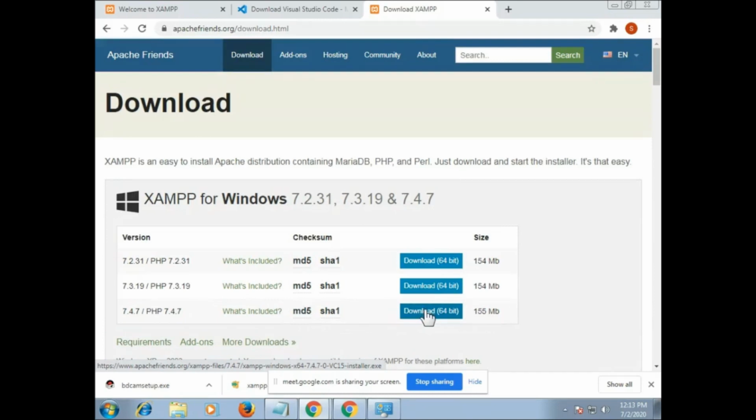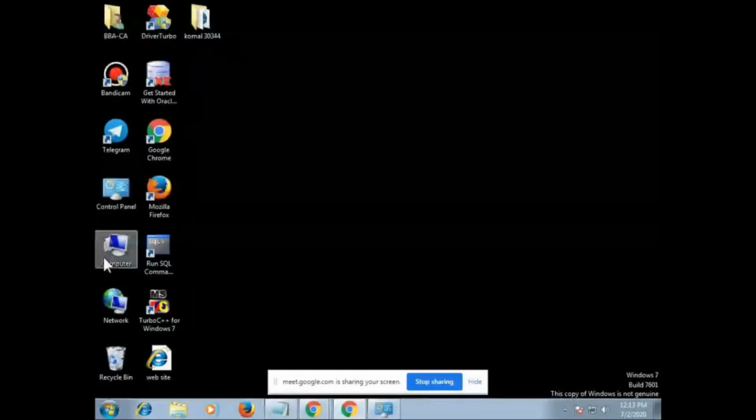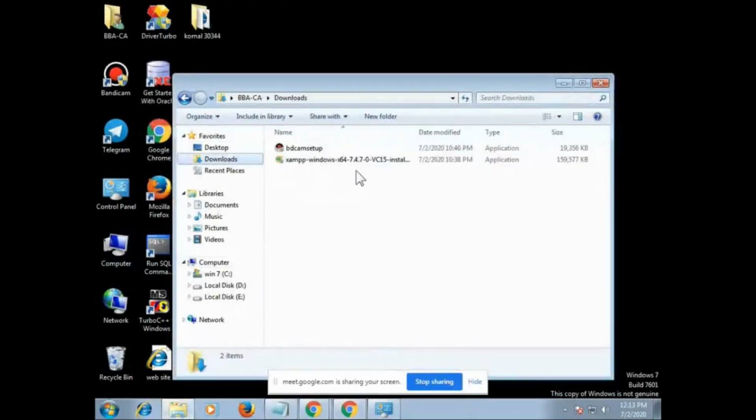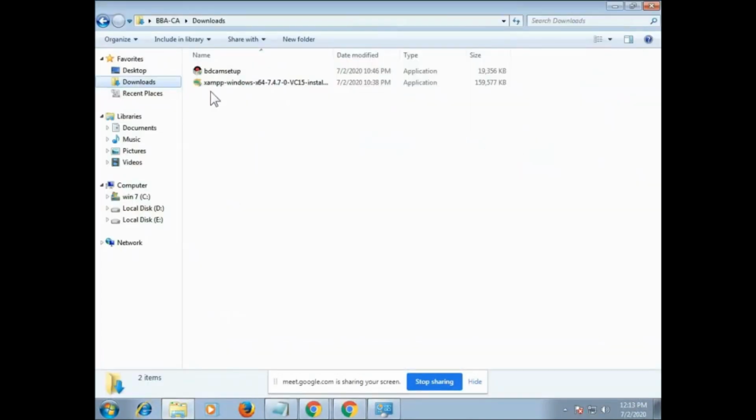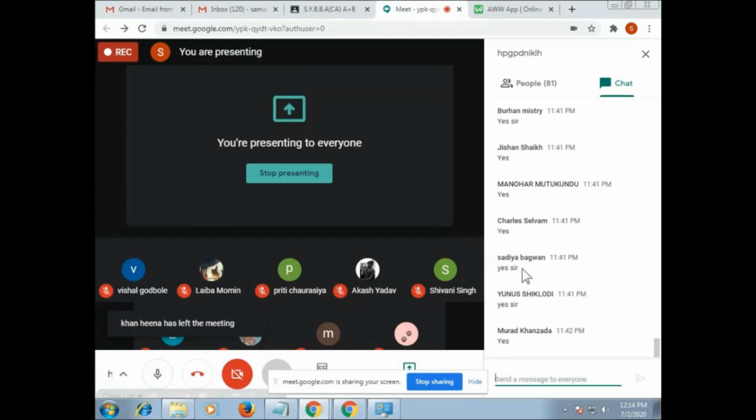Now I've already downloaded this XAMPP on my PC, so it will just look like this. After downloading, the setup will look like this: XAMPP Windows 64-bit. Now it is for 64-bit, so the symbol is like this. If it is your 32-bit, the symbol might be different. Is it clear till here? You can type in chat whether it is clear to you.